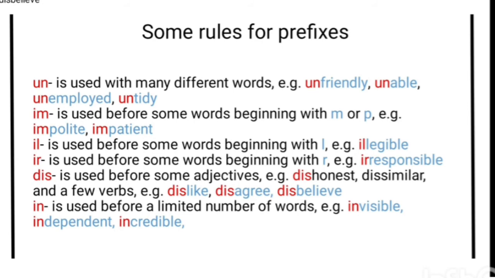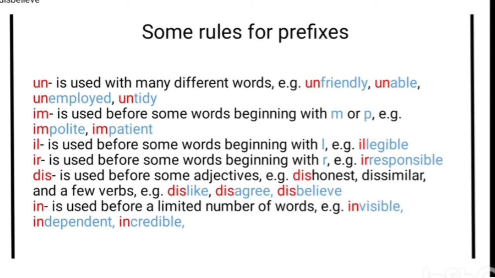The first is un. The un prefix is used with many different words. For example, unfriendly, unable, unemployed, untidy. The next prefix, im, is used before some words beginning with m and p. For example, impolite, impatient.